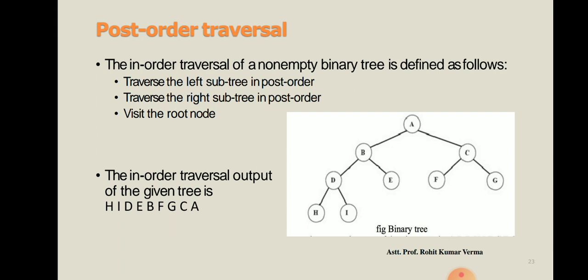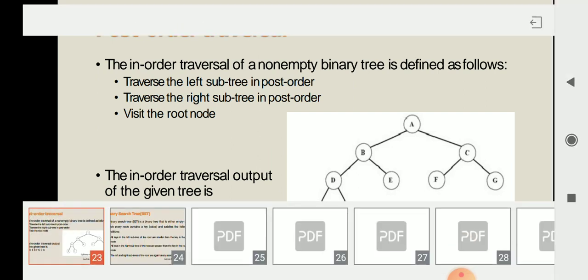After this we again follow the same step: left subtree, then right subtree, and root. So after D we write E, and after E we write B. Similarly we are following the steps.